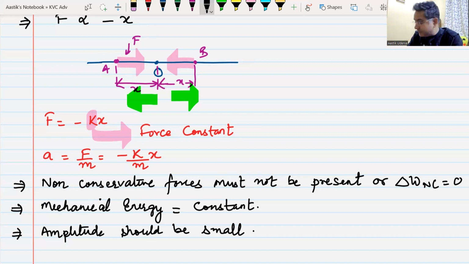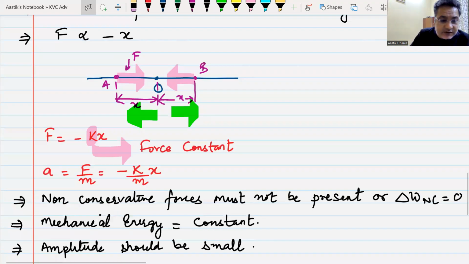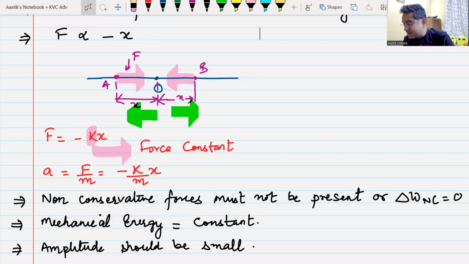That there must be a force acting. The restoring force must be proportional to the displacement. Vector wise, force vector must be proportional to minus of displacement vector. Non-conservative forces should not be present. Amplitude should be small. Then a motion may become simple harmonic in nature.